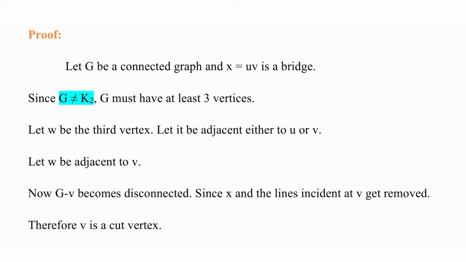Let W be the third vertex. Let it be adjacent either to U or to V. Let W be adjacent to V. Now, G difference V becomes disconnected, since X and the lines incident at V get removed, therefore V is the cut vertex.